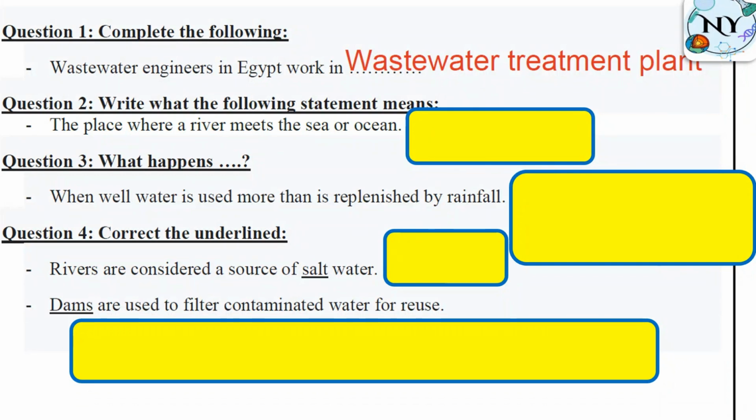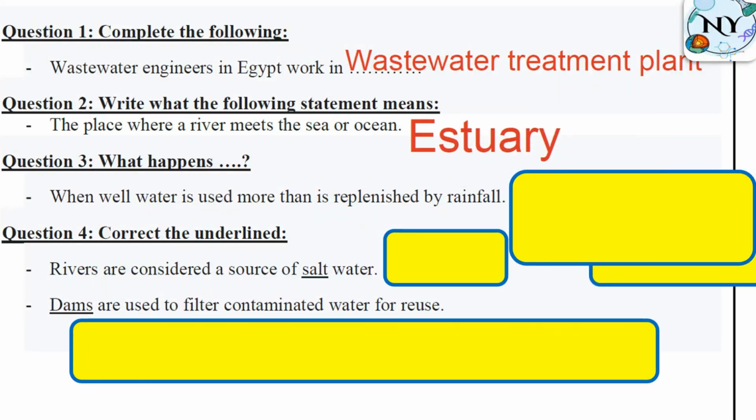Here we go, we have another scientific term for another water body. What is the key word here, guys? River meets the sea. Could you make a circle or highlight around river meets the sea or ocean? So the water body here is estuary. It could also be a mixture of fresh water and salt water.